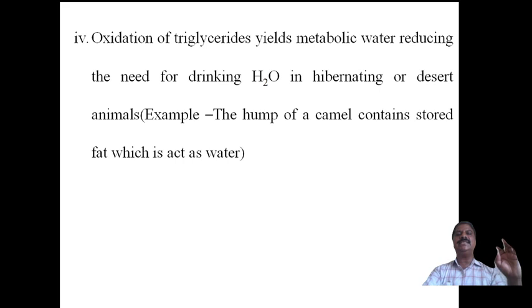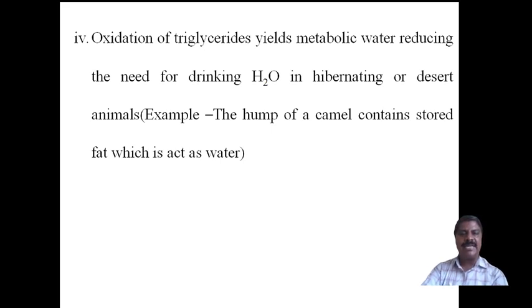When water is not taken, the triglycerides in the hump undergo oxidation to yield metabolic water.